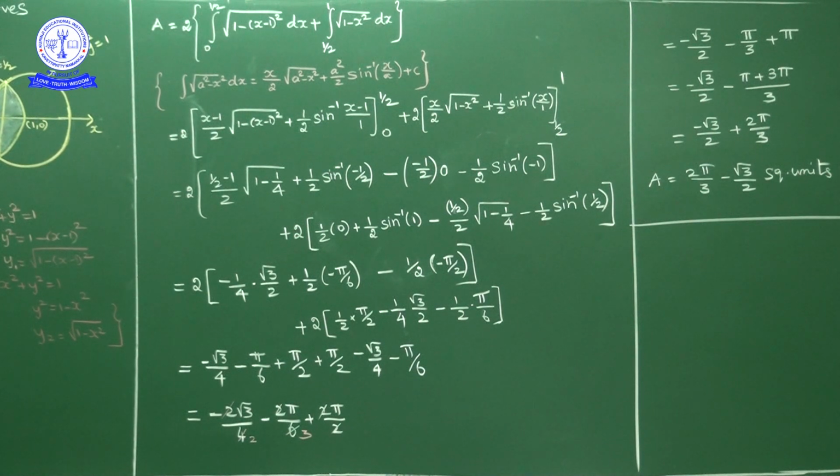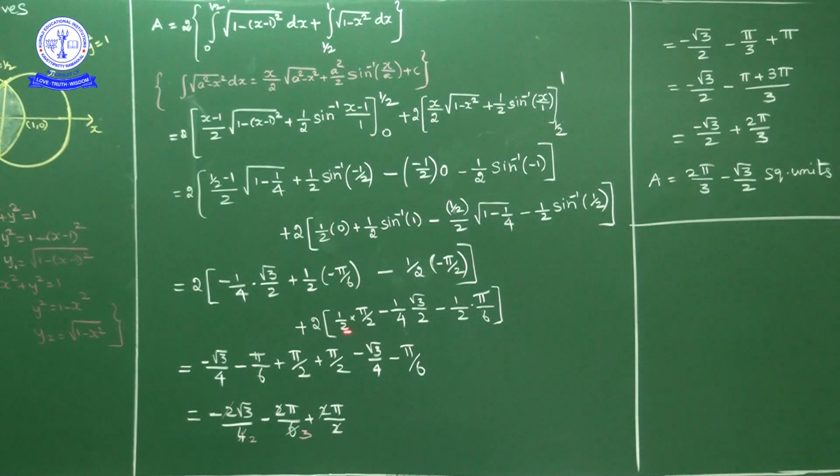Okay. Now if you multiply this 2 inside, this we can do in earlier stage also, anyhow we are doing here. If you multiply 2 inside, so what will we get? This 2 gets cancelled, minus root 3 by 4. This 2 cancels, minus pi by 6. This 2 cancels, minus of minus plus pi by 2. This is regarding first bracket. Now come to second bracket.